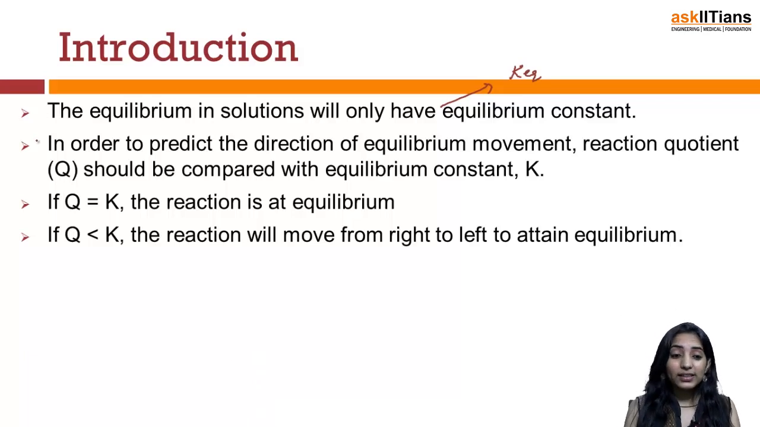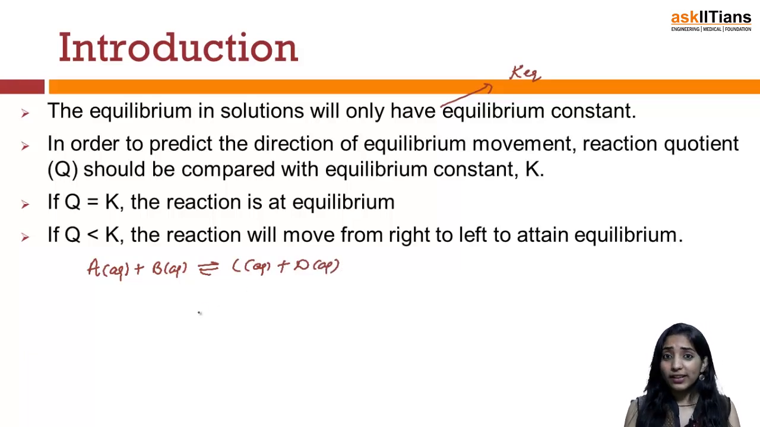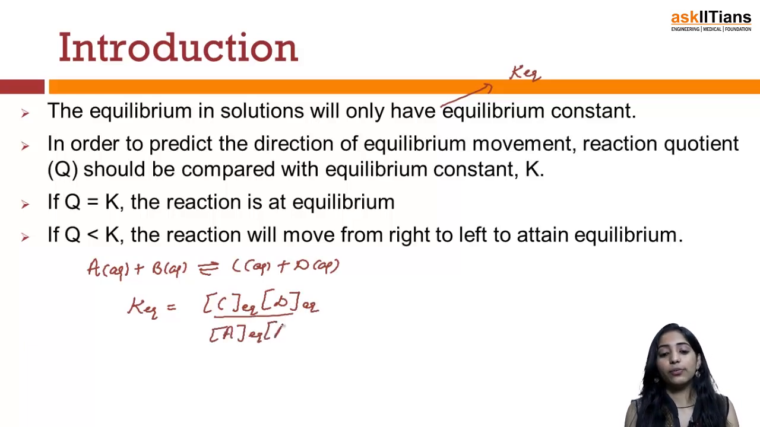So how can we explain this point? We can simply say that if you have a reaction where A aqueous plus B aqueous is getting converted to C aqueous plus D aqueous, and someone asks me to write the value of K equilibrium, I'll say K equilibrium means the concentration of C at equilibrium times the concentration of D at equilibrium, divided by the concentration of A at equilibrium times the concentration of B at equilibrium. So for writing the equilibrium constant, I always take into account these equilibrium concentrations.